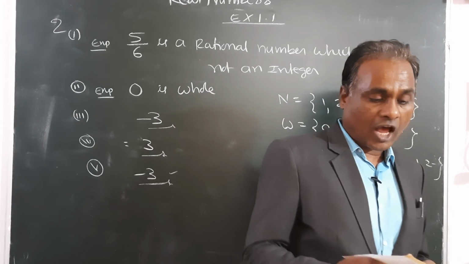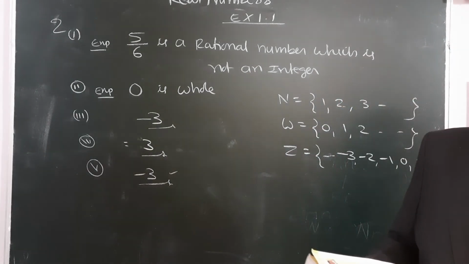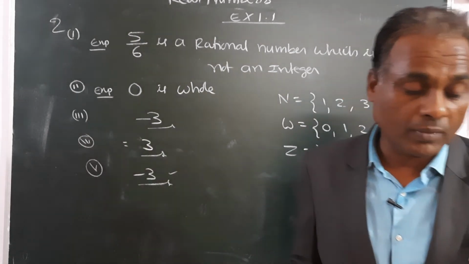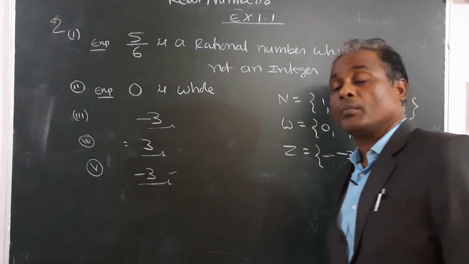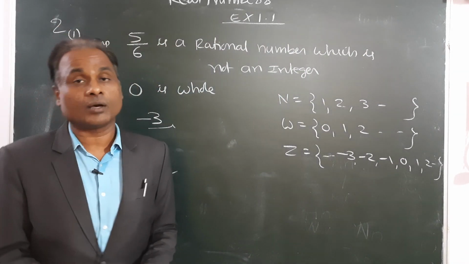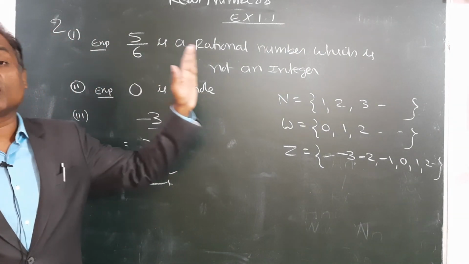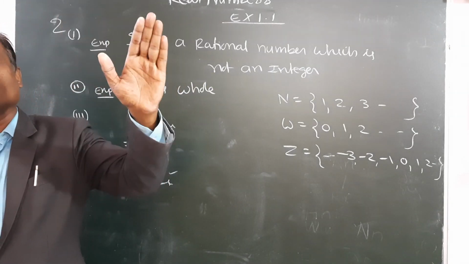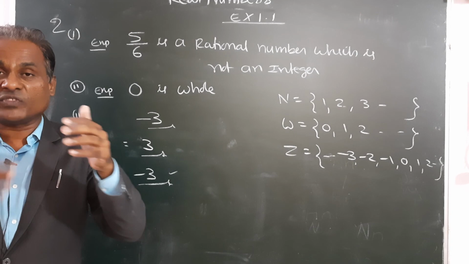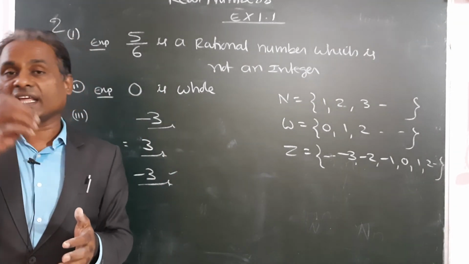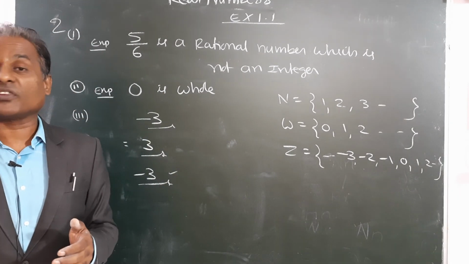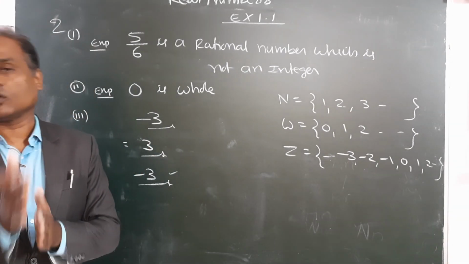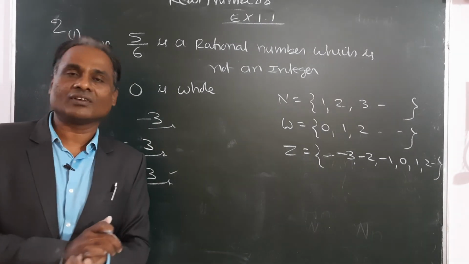Now we stop here. Meanwhile you go through all the definitions of number systems once again. What is a natural number, what is a whole number, what is an integer, what is a rational number, and a fraction converted into decimal form. Decimal form is again of two types. If there is an end to the numbers, that is terminating. If there is no end, non-terminating. Non-terminating repeating is represented by a bar. These concepts we discussed today, and tomorrow we will continue the exercise. So thank you students. Have a nice day.